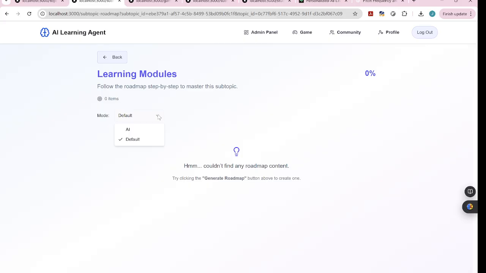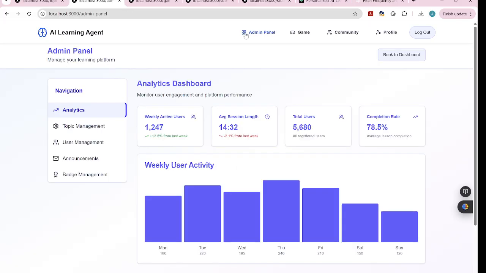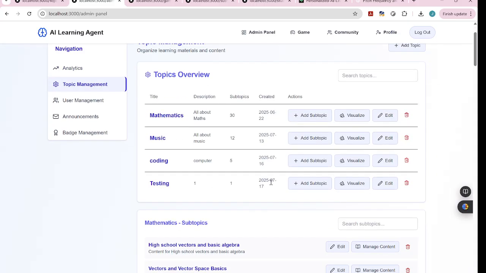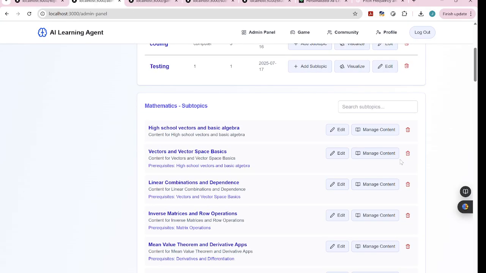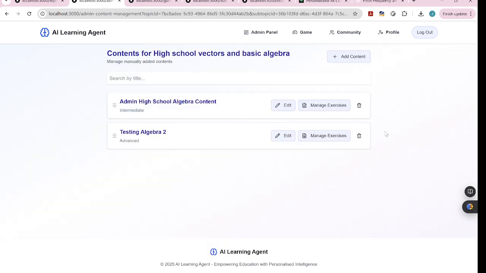So basically, if we go back to our admin panel, in the topic management tab, you can see a button that we newly added, which is manage content. If you click into it, it shows all the content that was manually added. You could run into cases where you need to reorder the content, right?